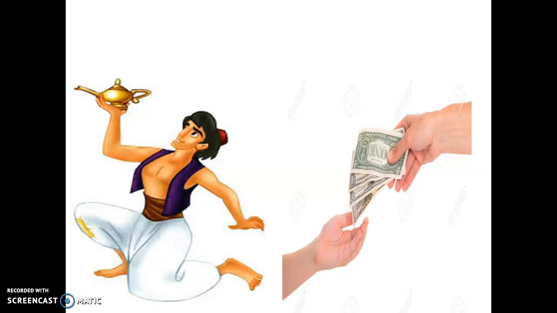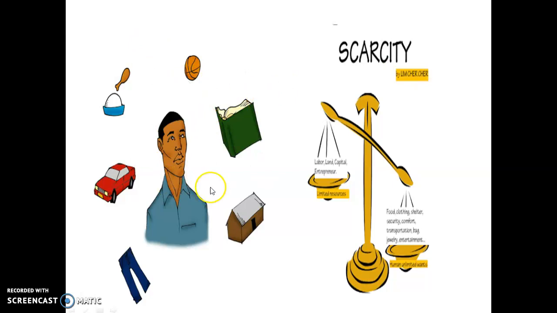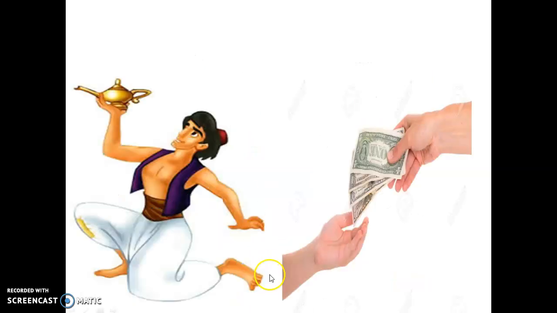So we always want a lot of things. If you think, as a student, you want to study more. You want a good house. You want good clothes. You want a good car. You want the best food. You want to become a sportsperson. All kinds of wants keep growing more and more. So we can say that our desires or wants are unlimited. But the resources with which we fulfill our wants are limited.